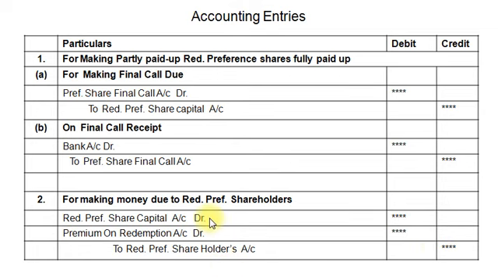At the time of redemption, the company may redeem preference shares at par or sometimes at premium. So both the amounts, first is capital and the second is premium on redemption, both the amounts are payable to preference shareholders, and that is why the amounts are debited and the preference shareholders account is credited.